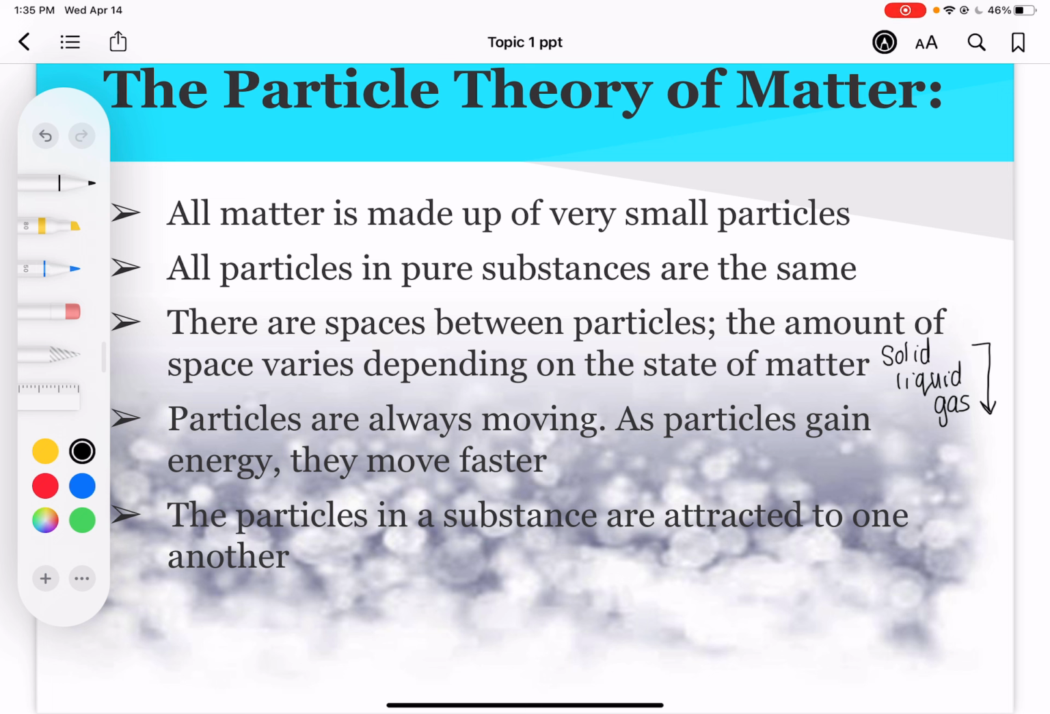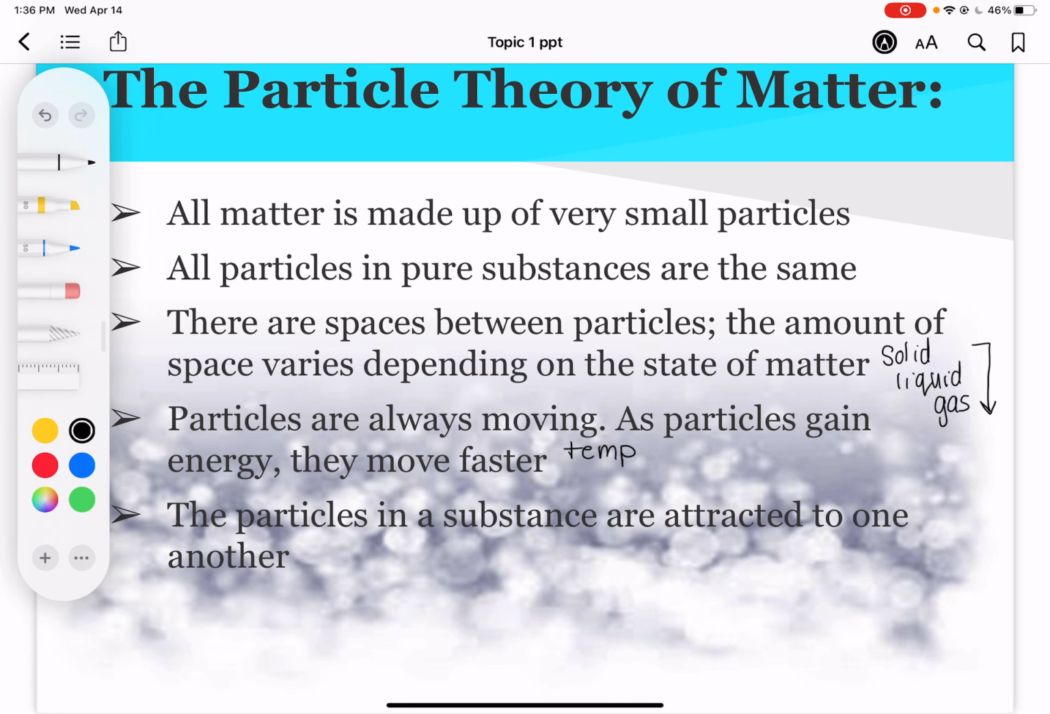Particles are always moving. Even in a solid, the particles are moving. They just vibrate back and forth. In a liquid, they move a little bit faster. And in a gas, they're moving around a lot more. This has to do with the state of matter, but it also has to do with temperature. Temperature can be a factor in how fast these particles are moving. The particles in a substance are attracted to one another. All the particles in substances are attracted to one another, and that's what keeps them in that state of matter.